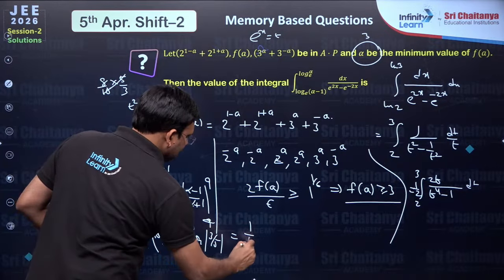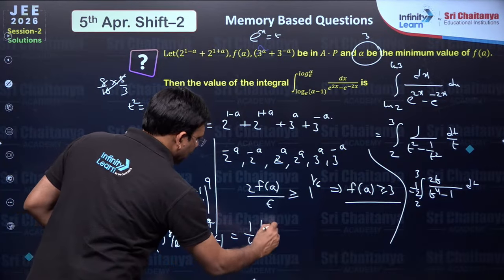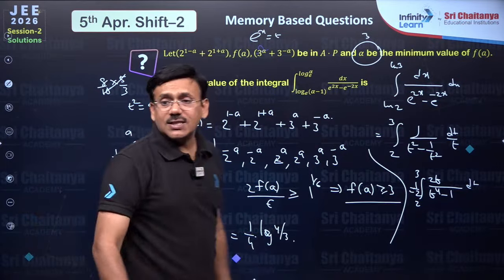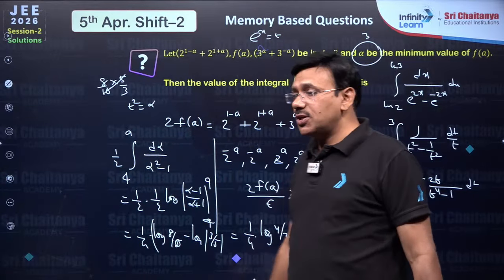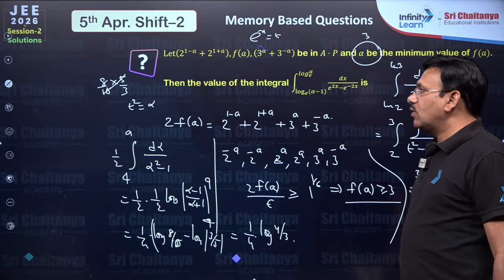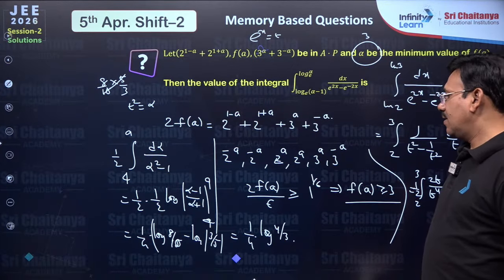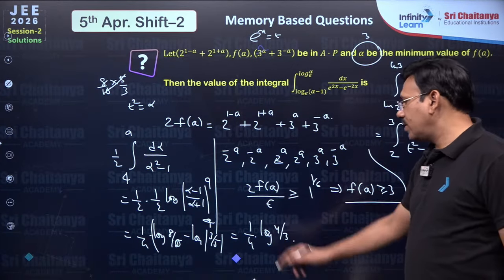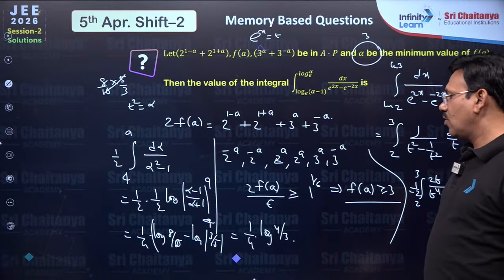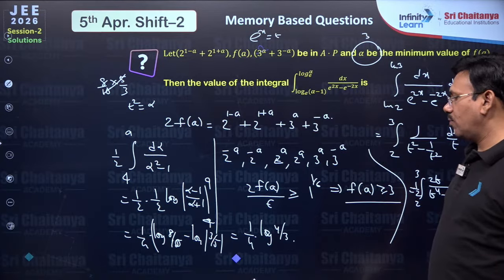So the final answer will become 1 by 4 into log 4 by 3. When you put 4 here, 3 by 5 into 5 by 3, so you will get 4 by 3.